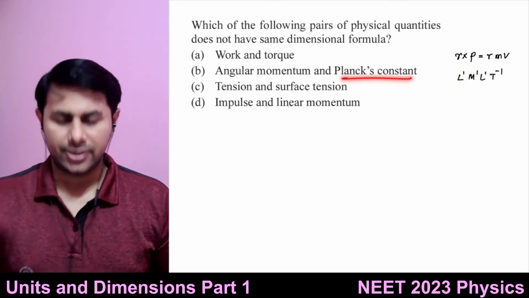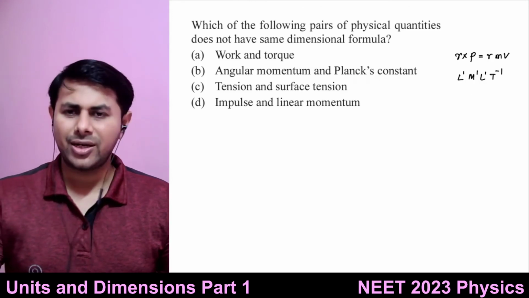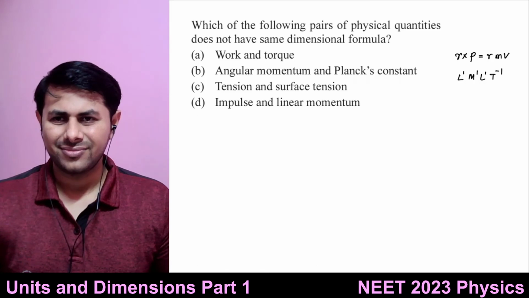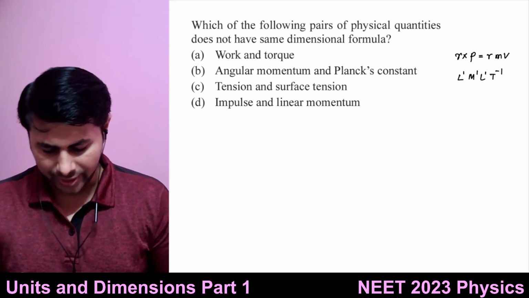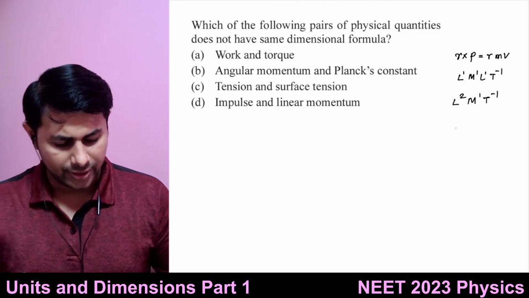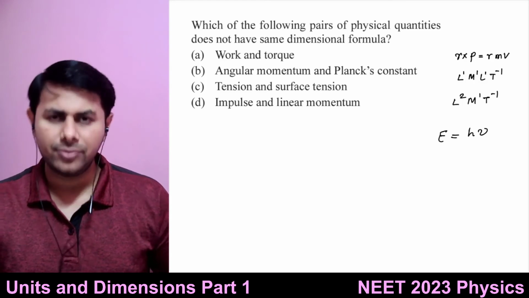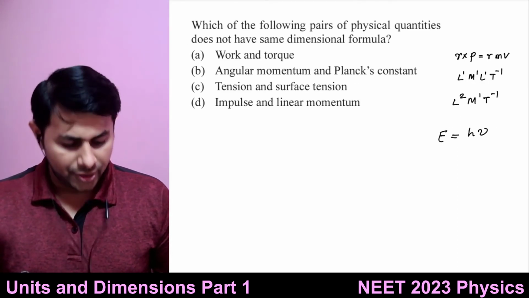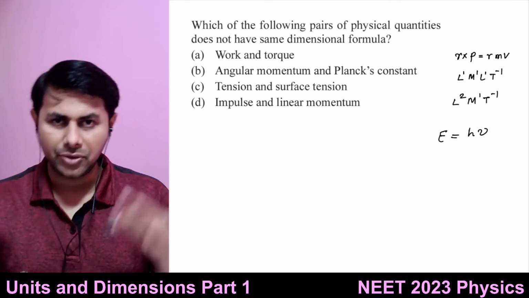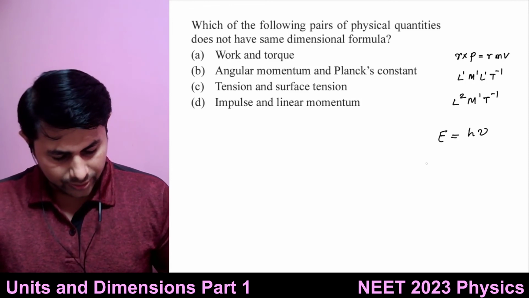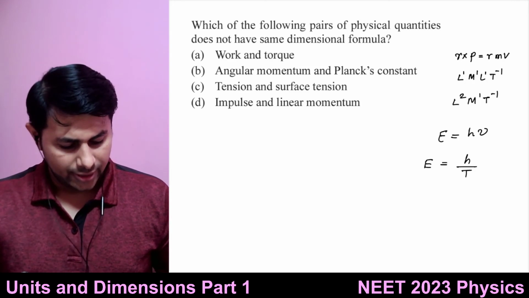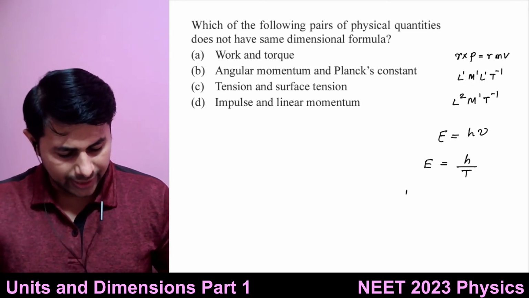And Planck's constant. Do you know the formula which has Planck's constant in it? E equals h nu. So we got the dimensions of angular momentum, they are L^2 M^1 T^-1, and we know E equals h nu. Nu is frequency, right? So you can write it as 1 over t. So E equals h upon t. If you take t to the other side, you get h equals E t.